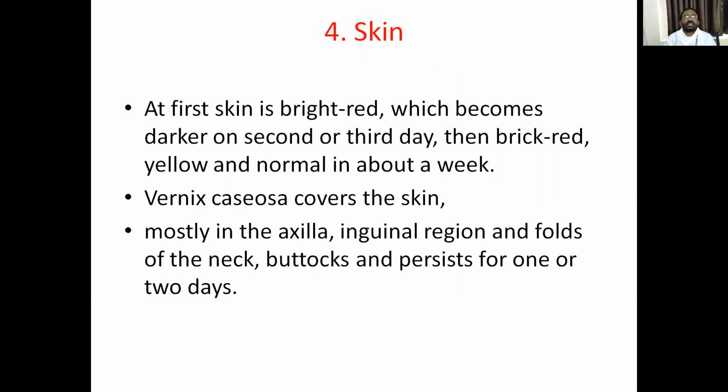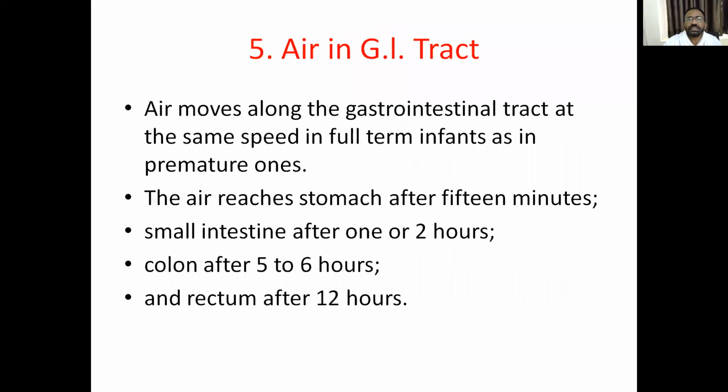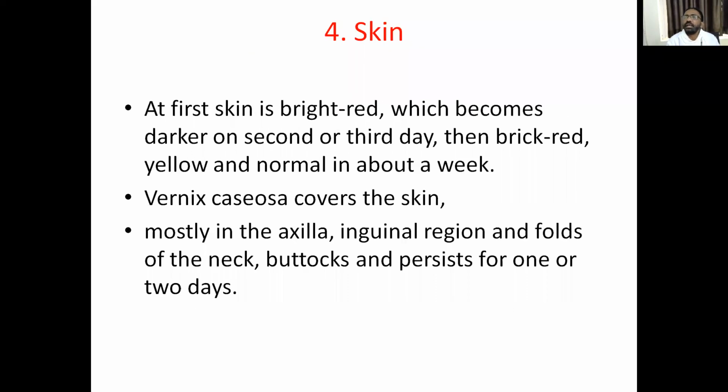Skin. At first the skin is bright red, which becomes darker on the second and third day, and then brick red, yellow, and normal within about a week. Vernix caseosa is short notes for you. Vernix caseosa covers the skin at the axilla, the folds of the neck, the inguinal regions and folds of the buttocks, and persists for 1 or 2 days. This vernix caseosa contains sebaceous cells and mucous epithelial cells.